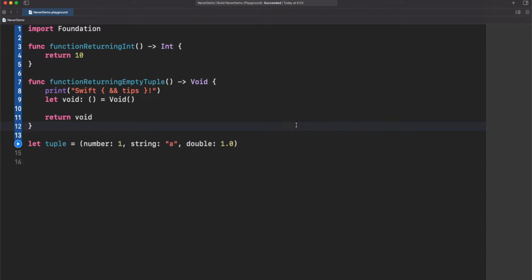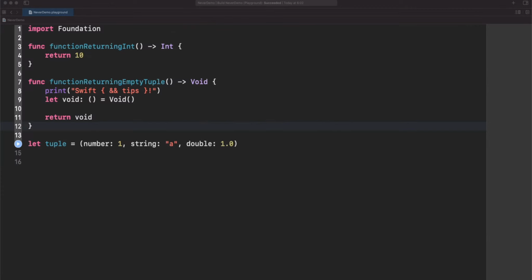This is basically in iOS, for example, that your app must crash because we cannot continue and there's no way to recover from that error. Some people, in the documentation of Swift that is down below in the description, call Never an uninhabited type. But this is a fancy way just to say that Never is not a type that you can instantiate or get anything from it. Let me explain why.